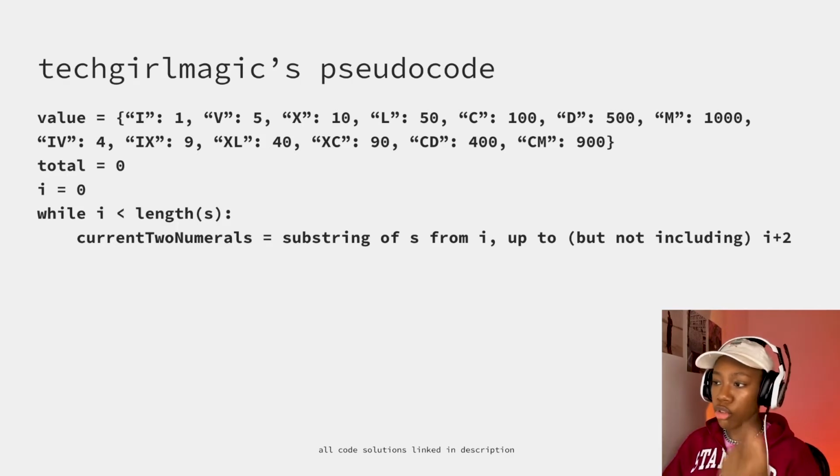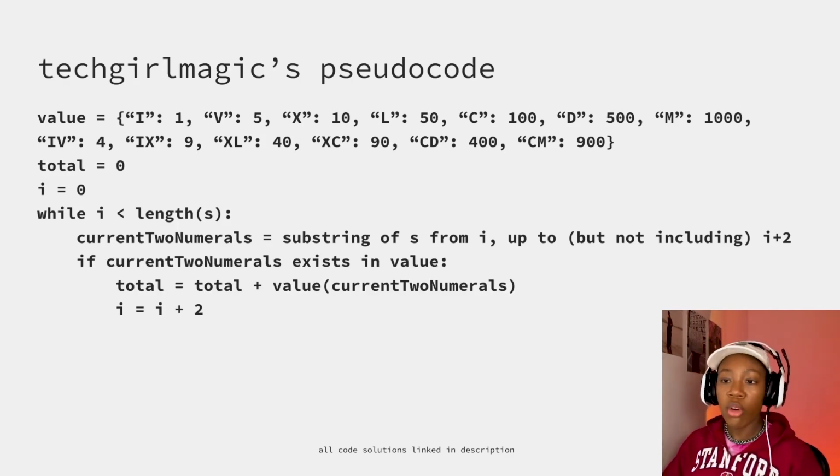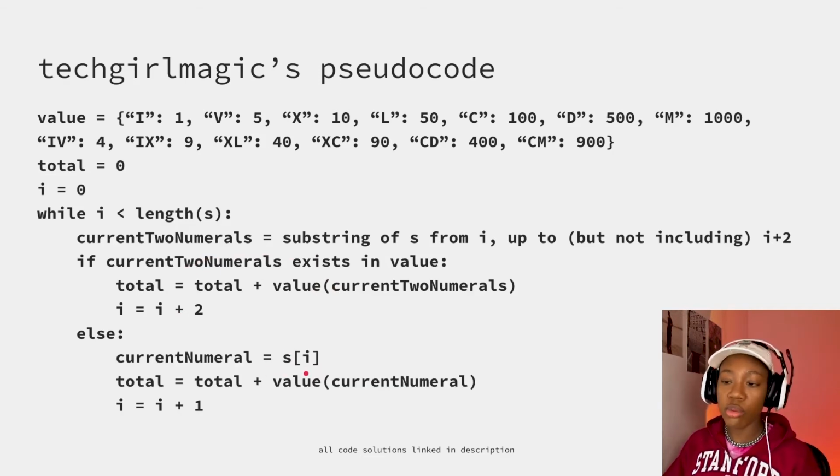We'll say, okay, if these 2 numbers exist in my value map, or my value function, whatever I wrote, if I can find a valid pairing here, then I'll add that to total. Okay, and then if we're not in this case, then we're just in the normal, usual case, which is that our single digit, we're going to cross-check that against value and add that to our total. So this is a quick iteration of the prior approach.